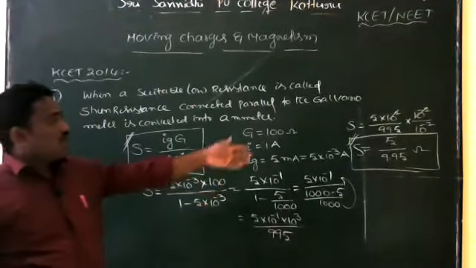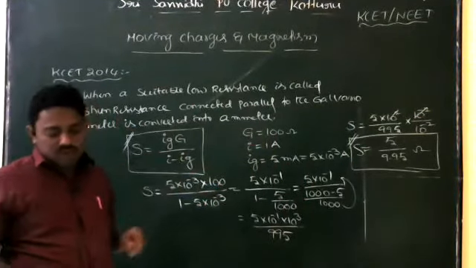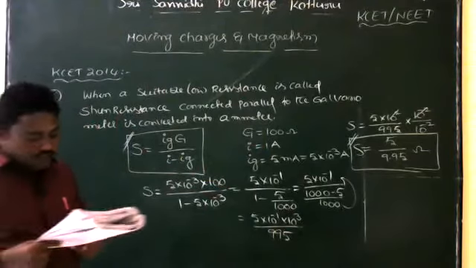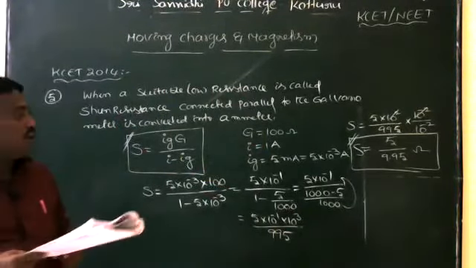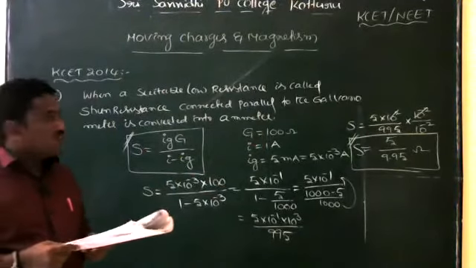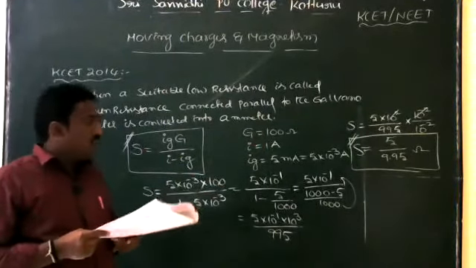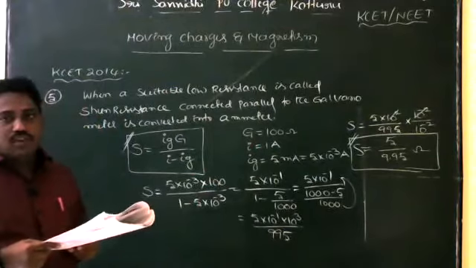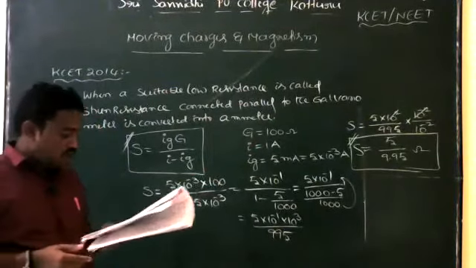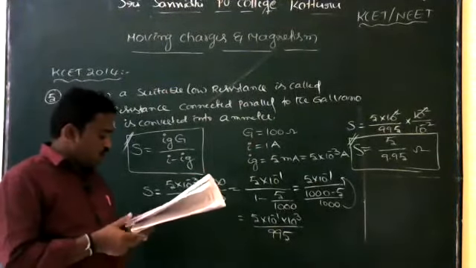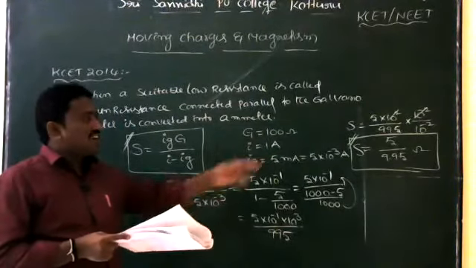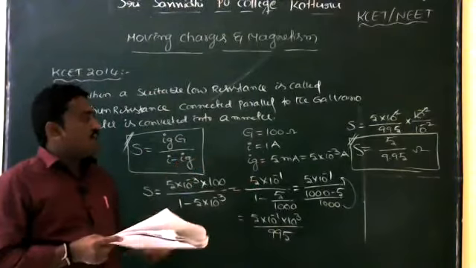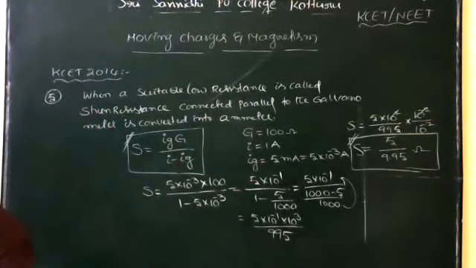Okay. So in option 5 divided by 9.95. So which is the right option? Once observe the options. S is equal to 5 divided by 9.95 ohm. So option A, so this is right. Option B, 9.95 divided by 5, so that is all wrong. Option C, 0.5 ohm. Option D, 0.05 ohm. So which is the right option? Option A, 5 divided by 9.95 ohm.